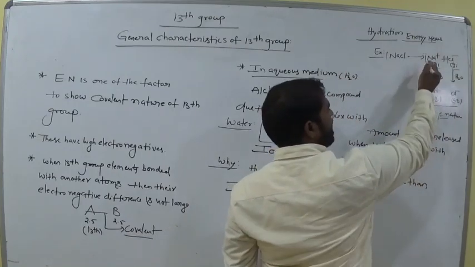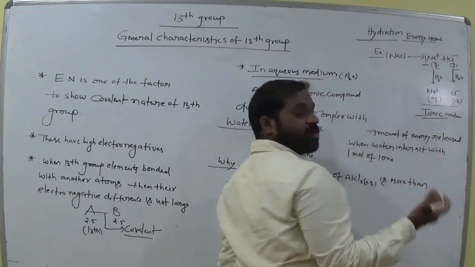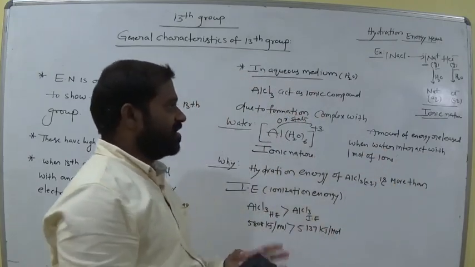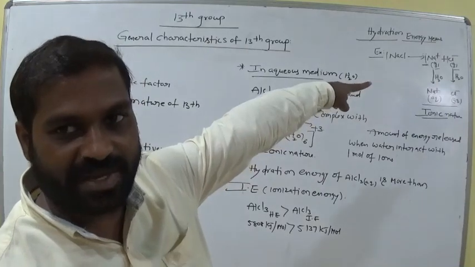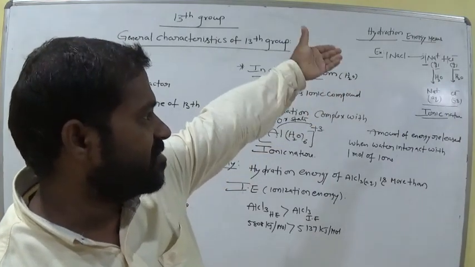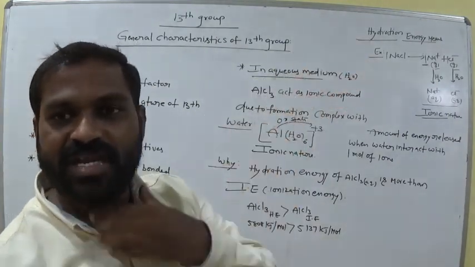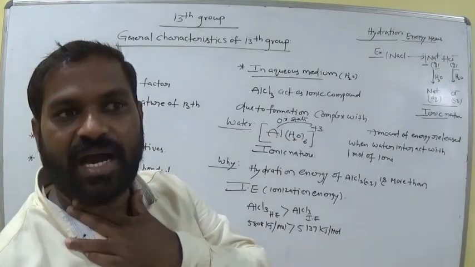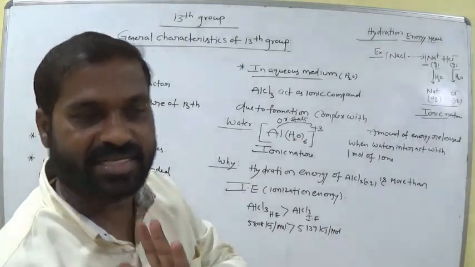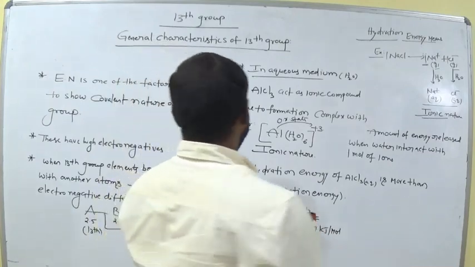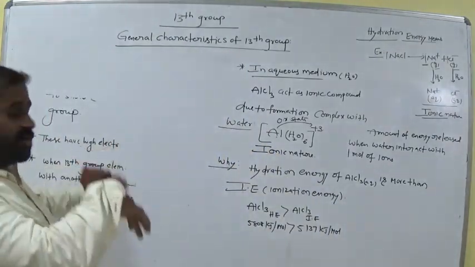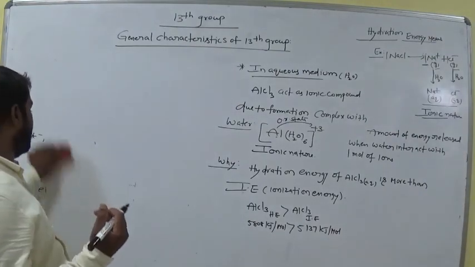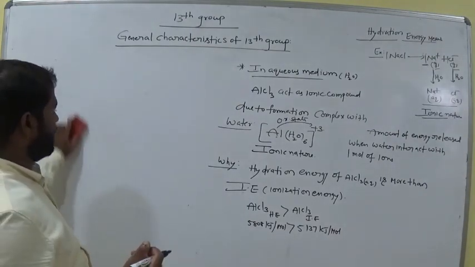Suppose water interacts with 1 mole of Na plus, some quantity of energy is released. That energy is called hydration energy. Let's see how it is. That energy is more for aluminum trichloride when dissolved in water. So it exhibits ionic nature.